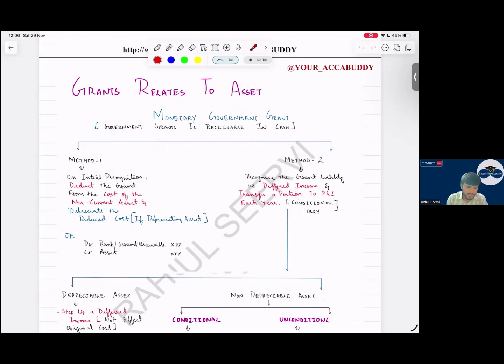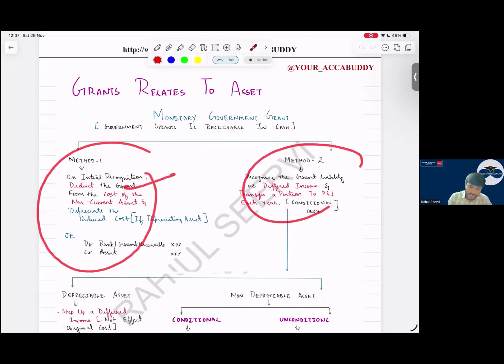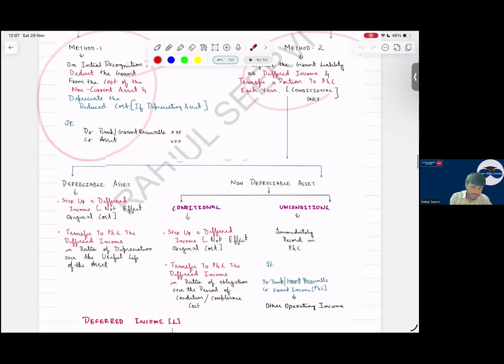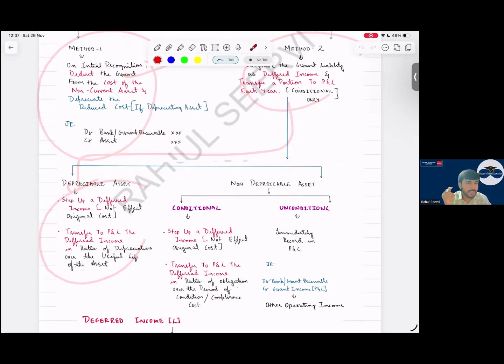In monetary government grant, the grant is receivable in cash. Sir, if it is received in cash or receivable in cash, there are two methods: deduct directly from the cost of the asset, which we have seen, or deferred income. In deferred income, if it is a depreciable asset, we record this based on the depreciation ratio.